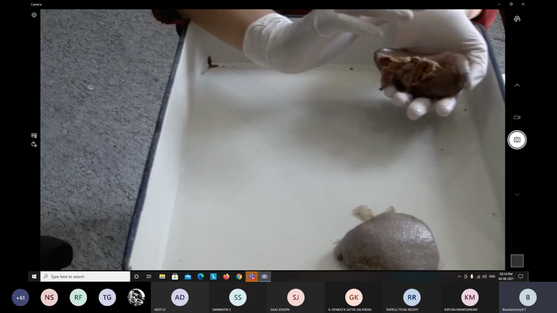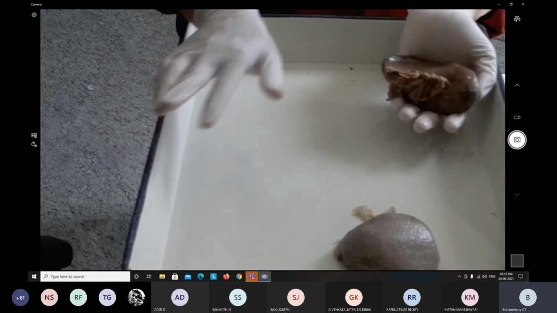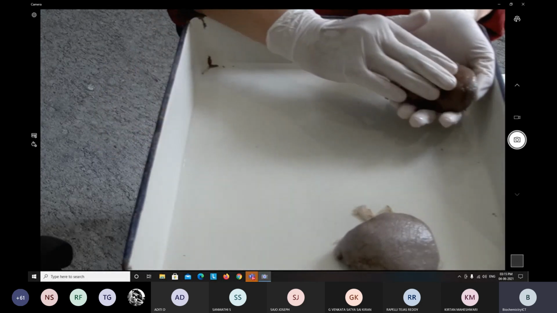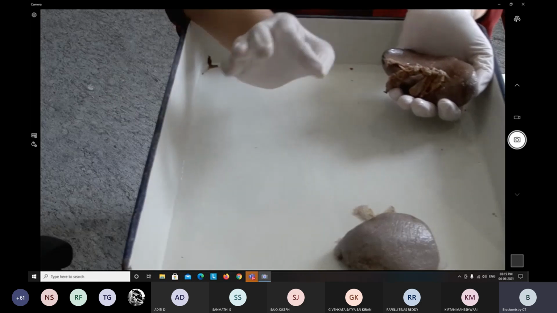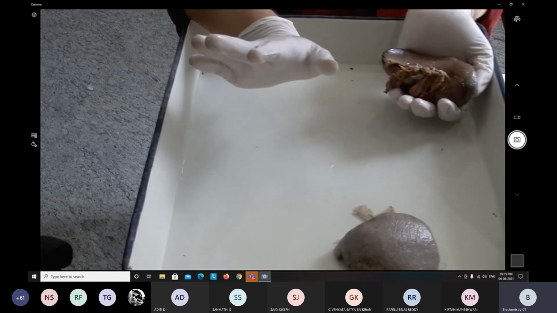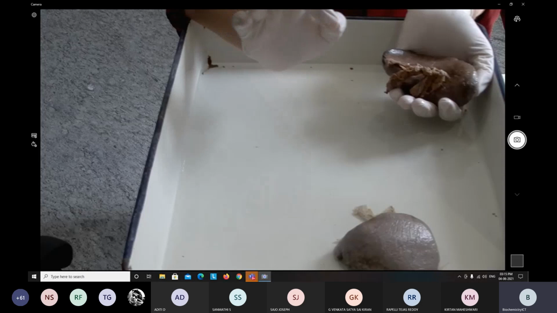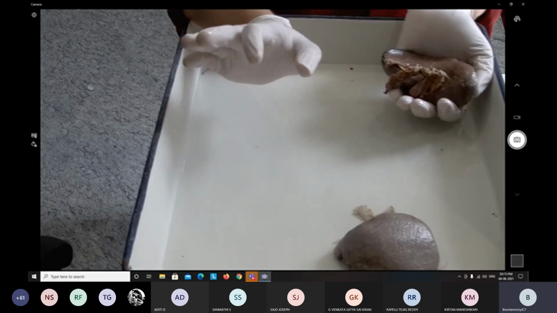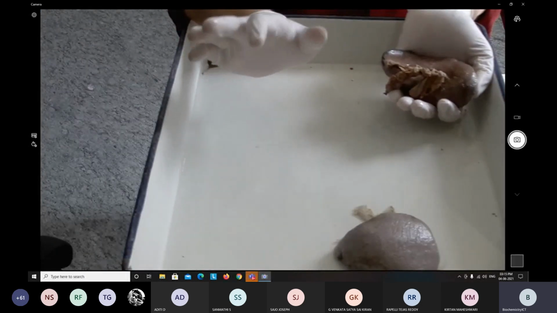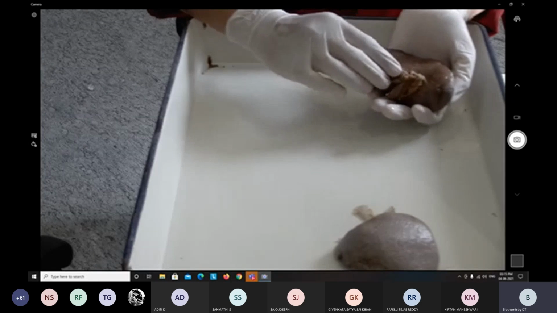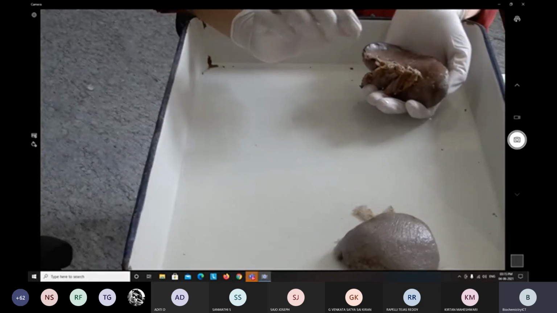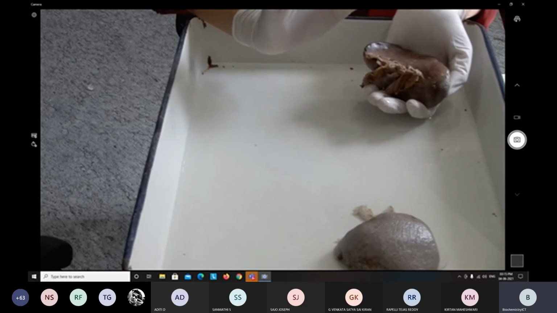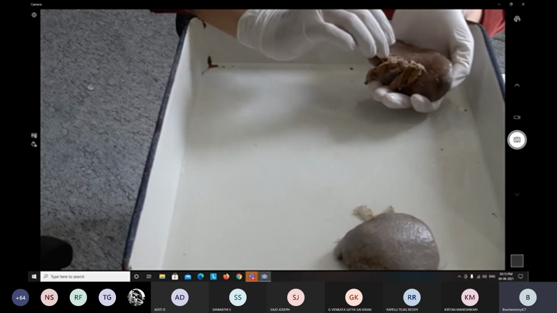Now, as far as the relations are concerned, some ligaments are important. These 3 ligaments are attached to the spleen. What are they? As you know, the name indicates the name of the ligament. What do you mean by gastro? Gastro means stomach. Gastrosplenic ligament. Then which part of the stomach?